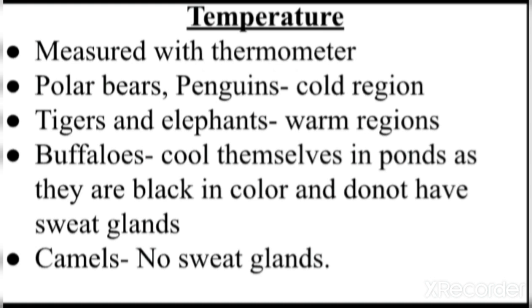With regard to the plants, cacti, dates and palm plants can only be grown in the desert region where the temperature is high. And plants like neem and mango require the normal or moderate temperature. Similarly, there are different kinds of animals present around us. Animals like polar bears and penguins can survive only in places where the temperature is very low.